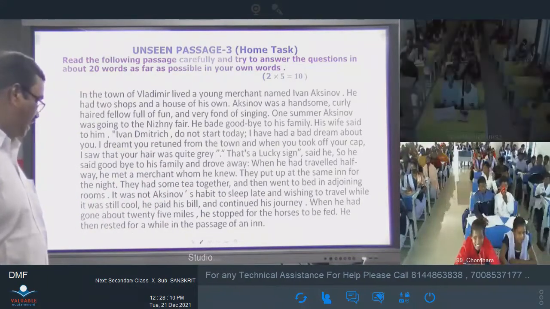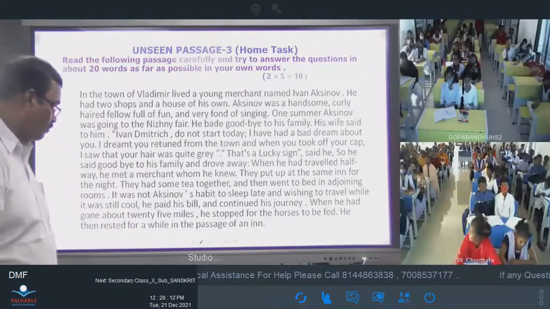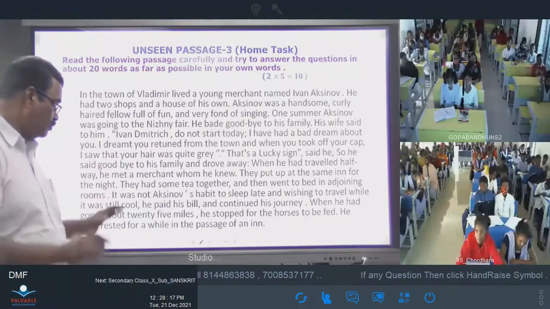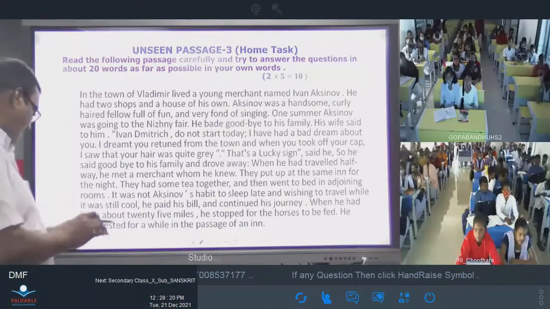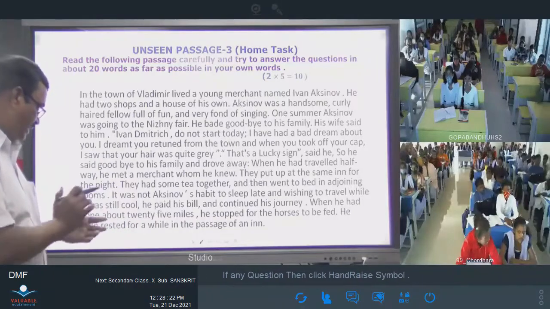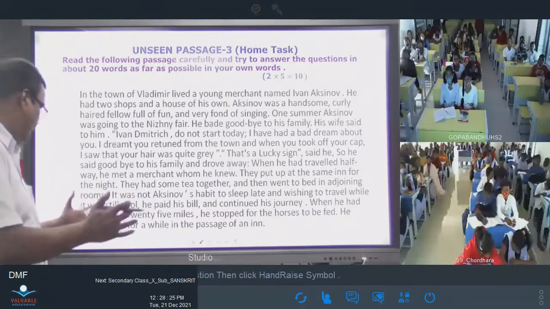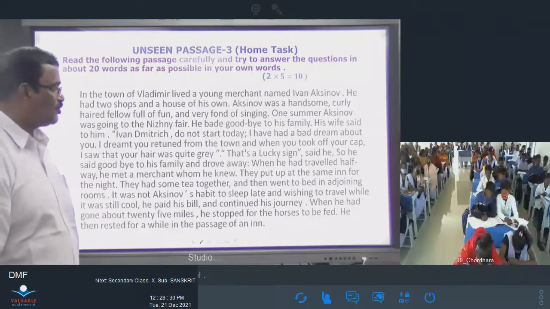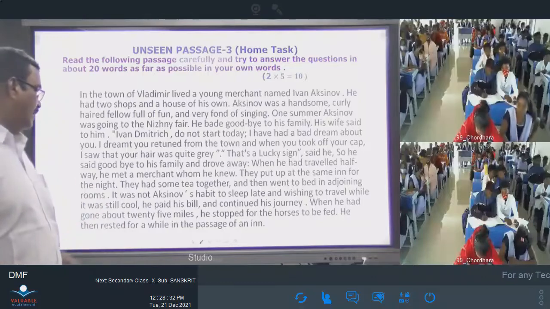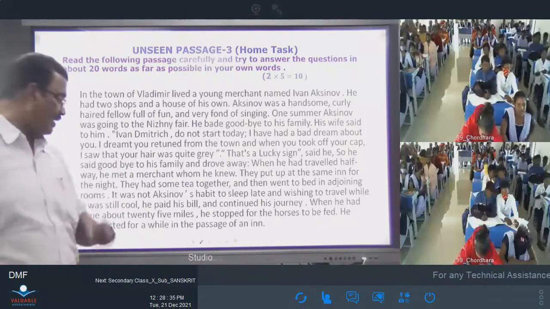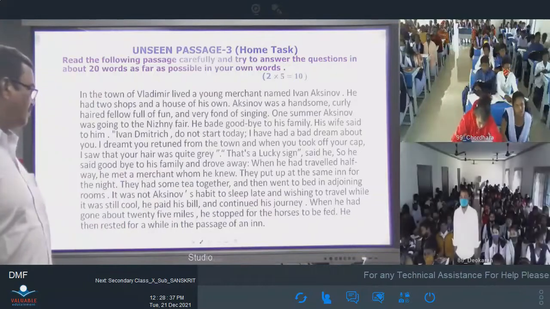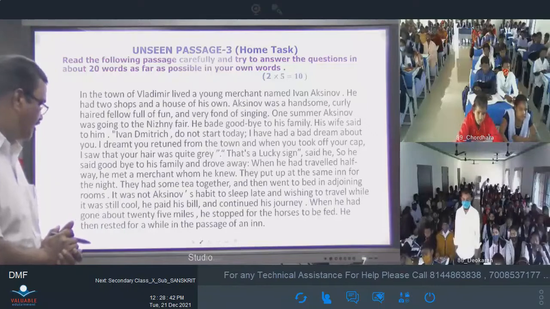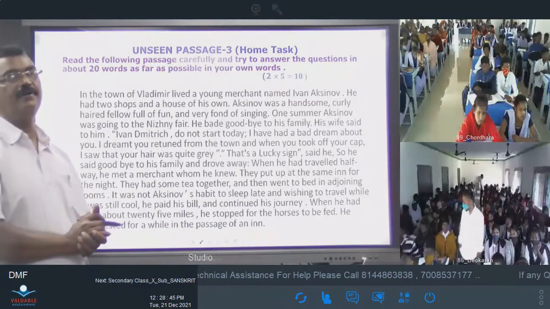So he said goodbye to his family and drove away. When he had traveled halfway, he met a merchant whom he knew. They put up at the same inn for the night. They had some tea together and then went to bed in adjoining rooms. It was not Akinov's habit to sleep late, and wishing to travel while it was still cold, he paid his bill and continued his journey. When he had gone about 25 miles, he stopped for the horses to be fed. He then rested for a while in the passage of an inn.